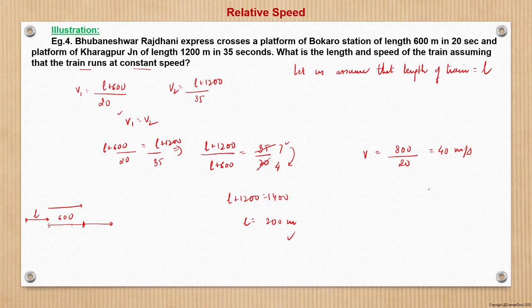If you want to convert this to kilometer per hour, we can do it by 40 into 18 by 5. This we have learnt, no? 18 by 5. How come? For meter we will substitute kilometer divided by 1000, and for second we will write 3600 in the numerator. So this becomes 18 by 5. So 144 kilometer per hour. This is the answer to this question.